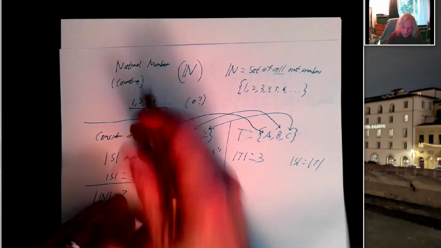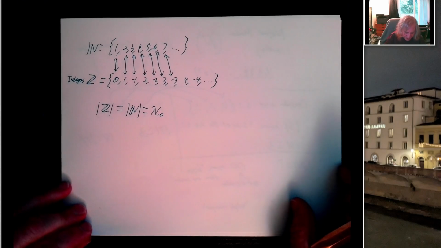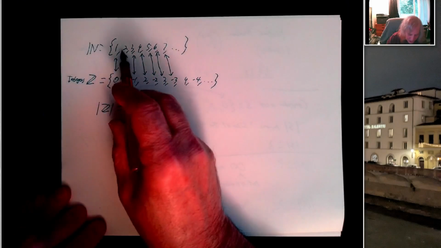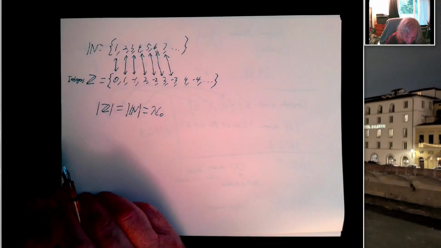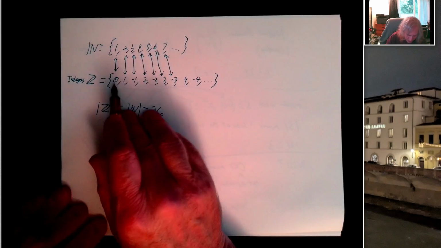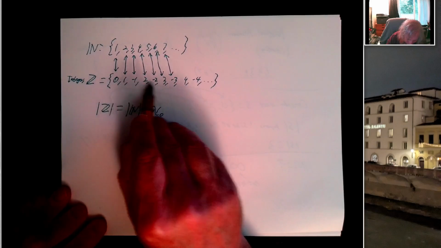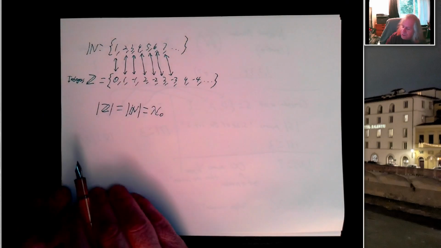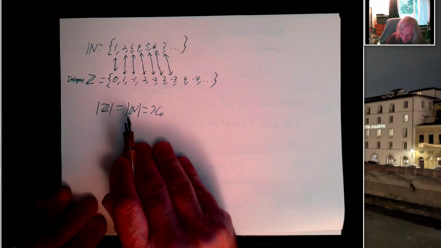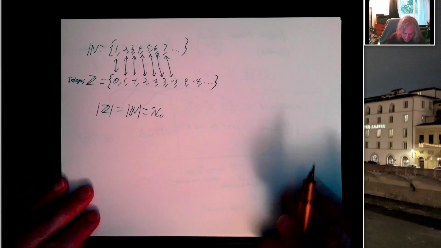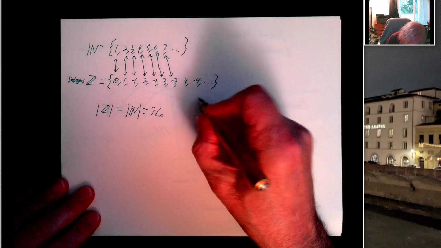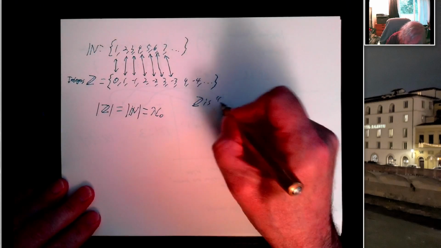All right, now remember I said sometimes we call the naturals our counting numbers. And this is another way to look at the fact that the integers have the same size as the naturals, because I can put them in an order where I can identify the first, second, third, fourth, fifth, sixth, seventh of these integers. And anytime I can do that, we say that the set is countable.